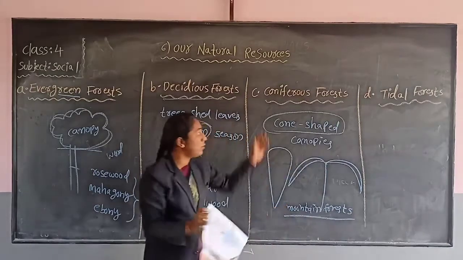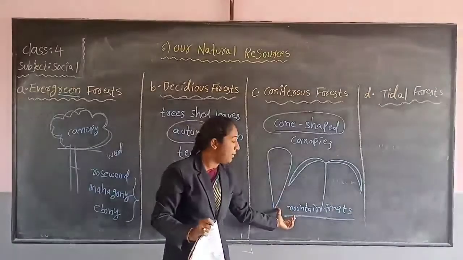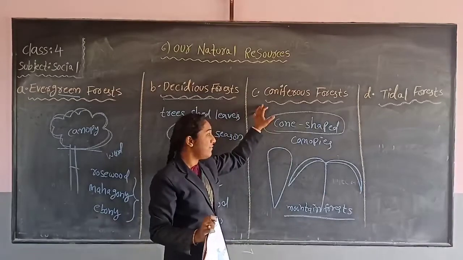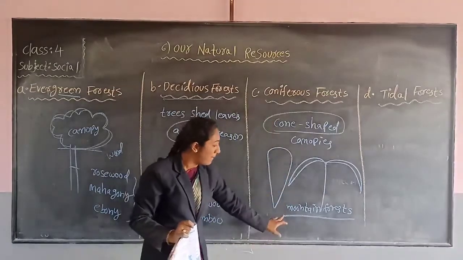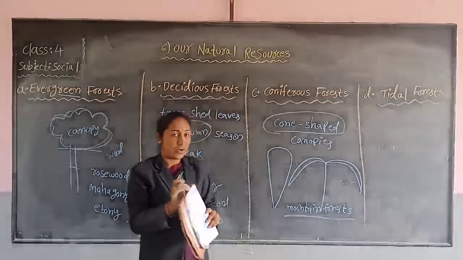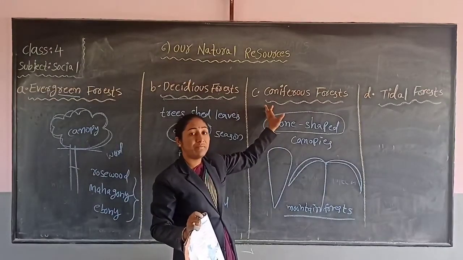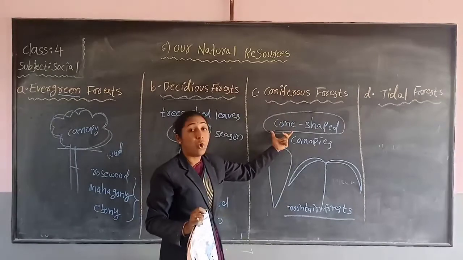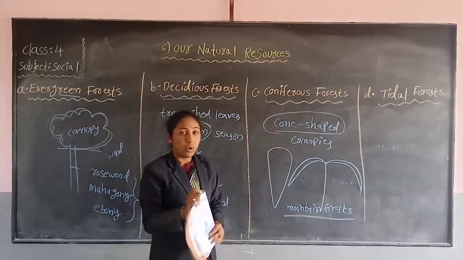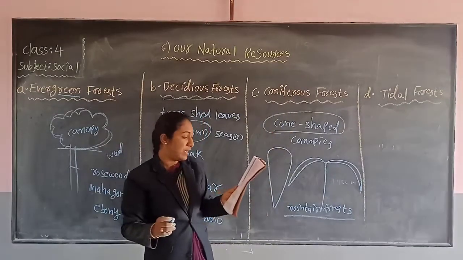What is the other name of the coniferous forest? Mountain forest. Which type of canopy can we see in the coniferous forest? Cone shaped canopies.